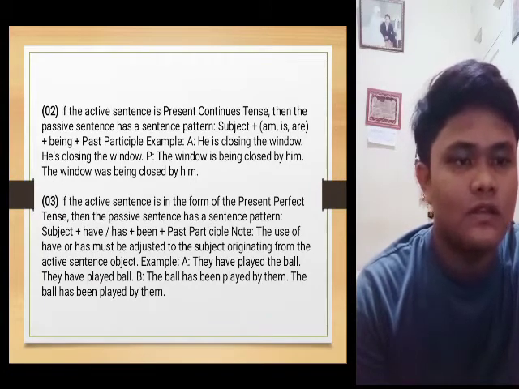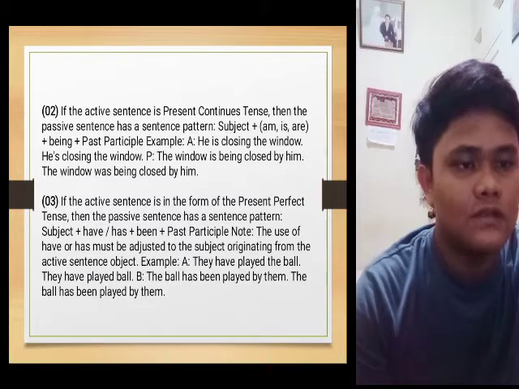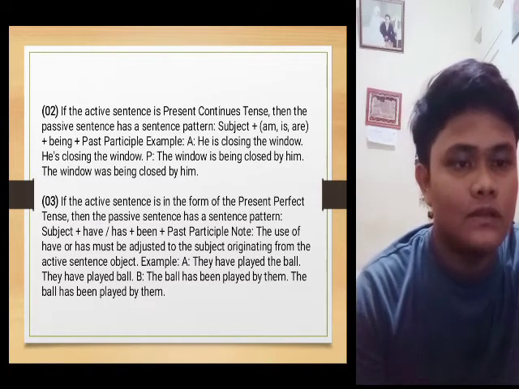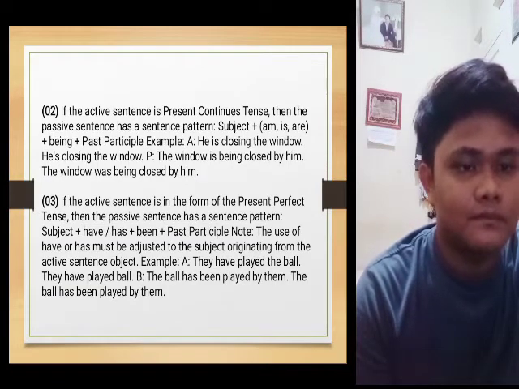Note: the use of have or has must be adjusted to the subject originating from the active sentence's object. Example: Active: They have played the ball. Passive: The ball has been played by them.